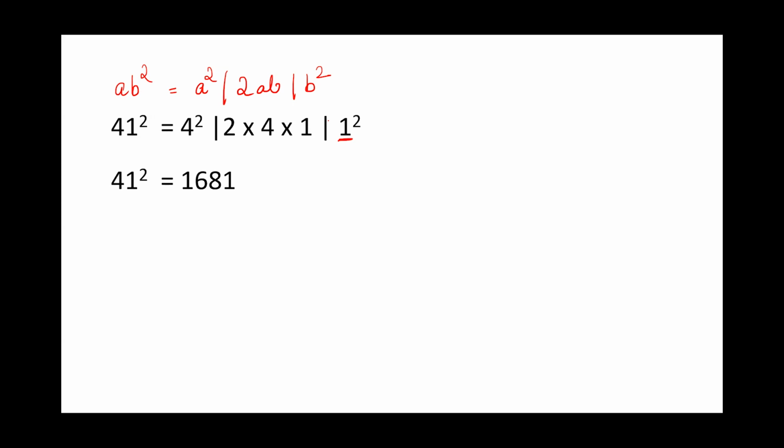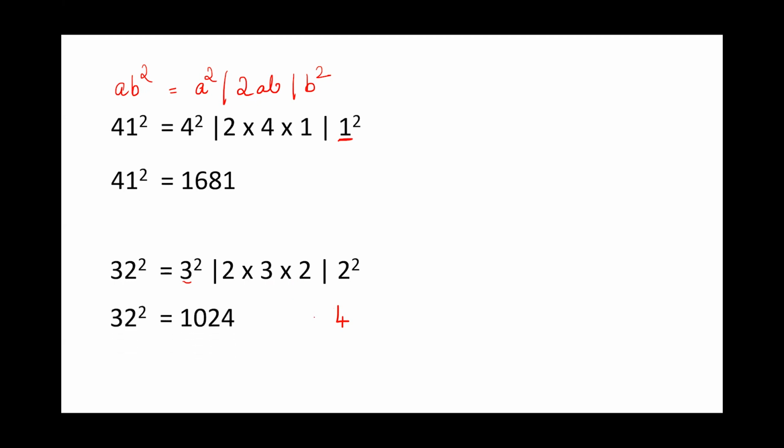Okay. Now let's try another number, 32 square. So if you see 32 square, 3 square followed by 3 into 2 into 2 followed by 2 square, which is again a square, 2ab, b square. So 3 2s are 6, 6 2s are 12. So 2 square you get the answer as 4, but over here you get the answer as 12. So you will write 2 and 1 as carry forward. So 3 square is 9. 9 plus 1 gives you 10. So the answer is 1024.